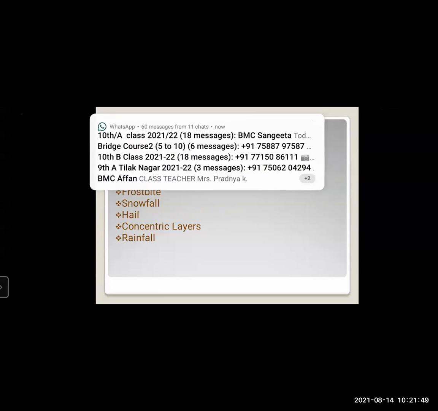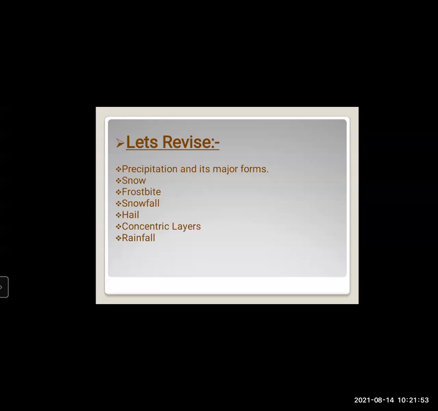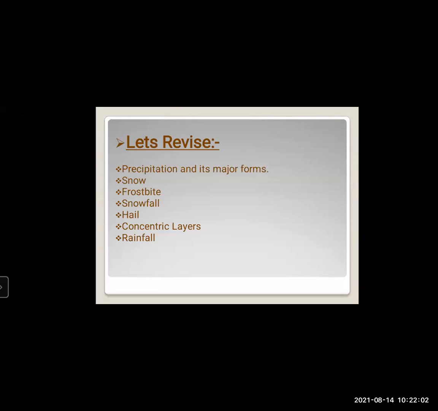When there is a big hailstone in our hand, if you observe it carefully, you can see layers inside the hailstone. That is known as concentric layers. As the concentric layers form continuously, the hail size will keep on increasing.